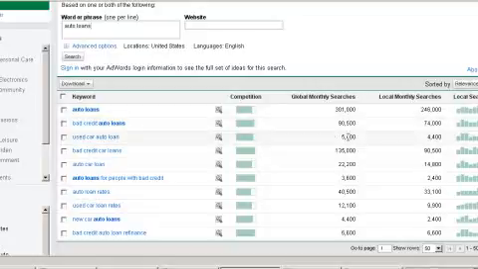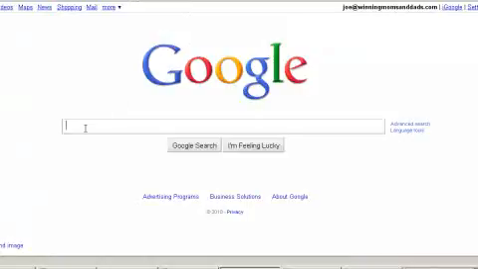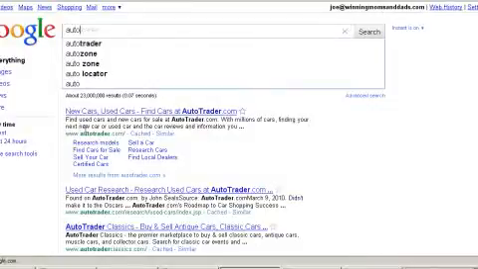Now, when you're trying to get ranked on page one of Google, realize that when you have searches of even 20 or 30,000 on a monthly basis, and you're getting ranked on page one, you're going to have plenty of people clicking through your website. When you go after larger global searches like this, a lot of times it's going to be very difficult to get ranked on page one. But this is not the number that's going to tell you how much competition there is. So let's go to Google's search bar here and type in auto loans.